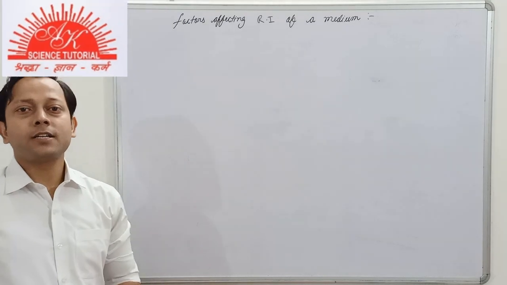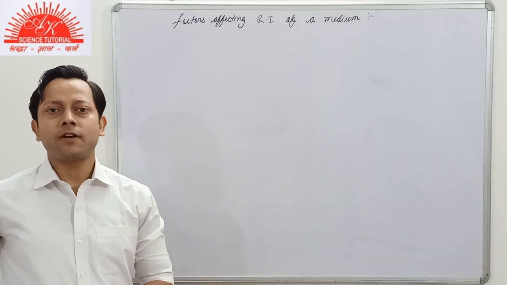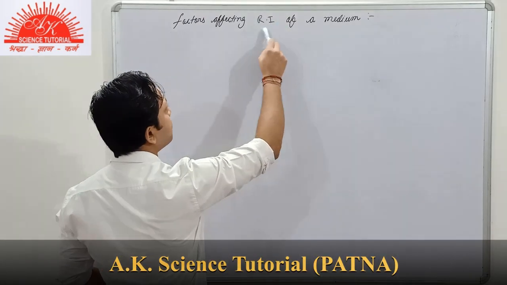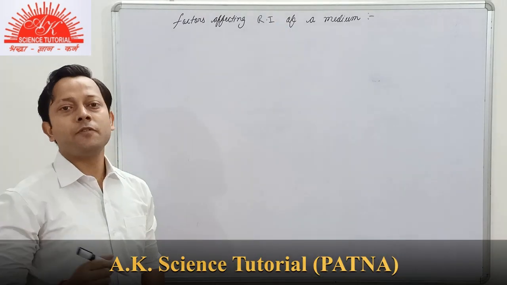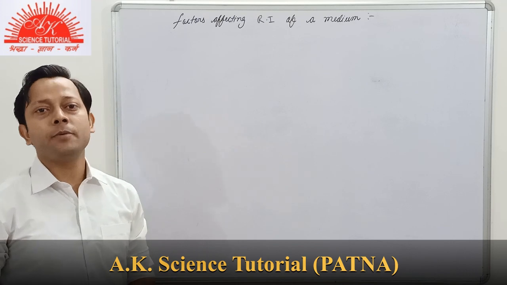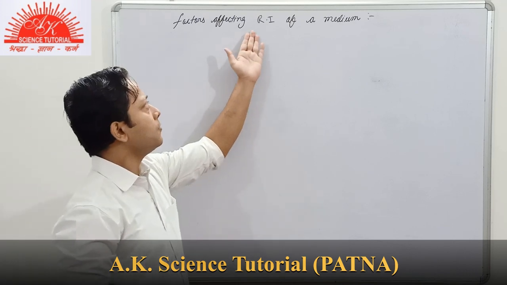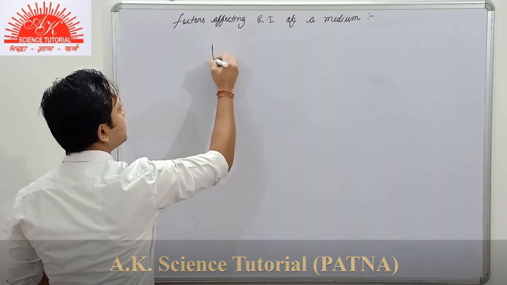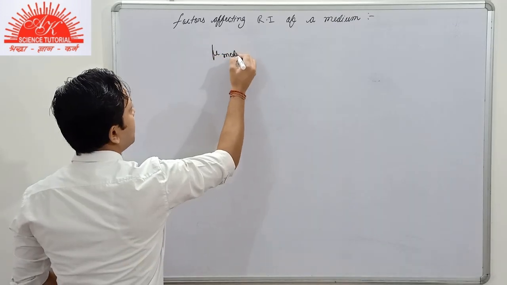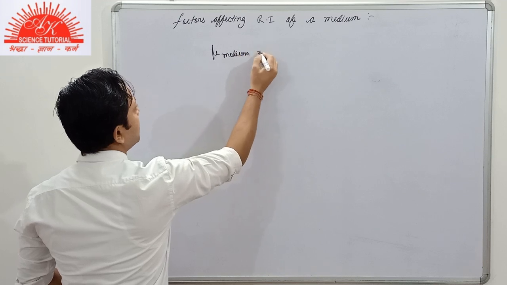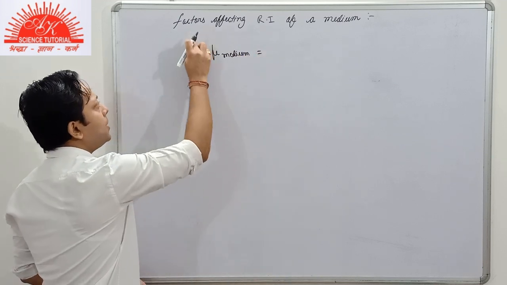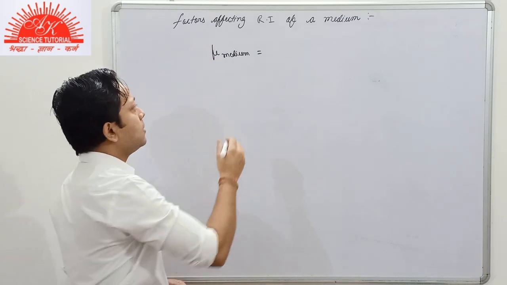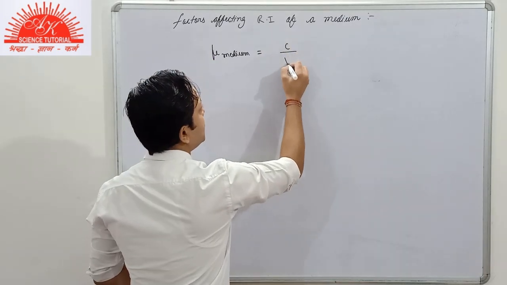Discussing the factors affecting the refractive index of any medium. Whenever I state the refractive index of a medium, it should be very clear to you that the first medium is air. It means that we are talking about the absolute refractive index of any medium, and as I told you, if any medium is not mentioned here, it means that the first medium is air. So it will be equal to C by V.